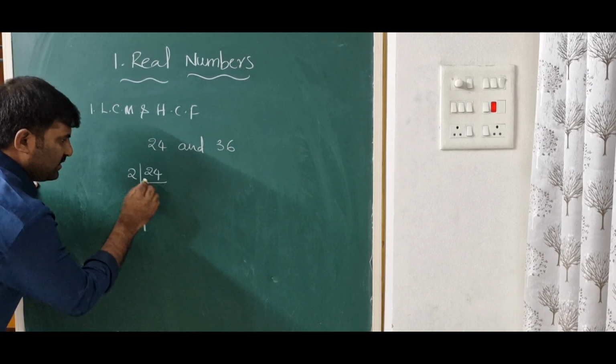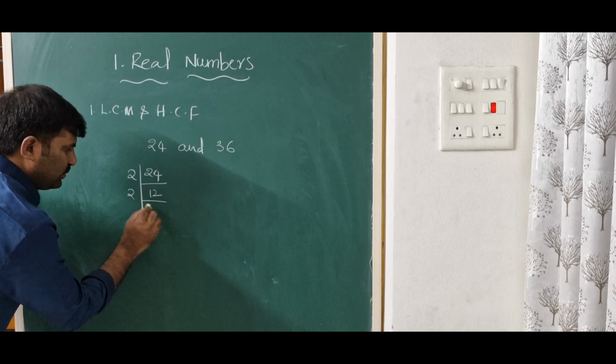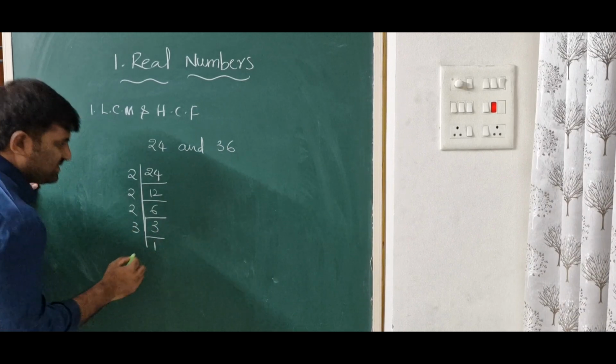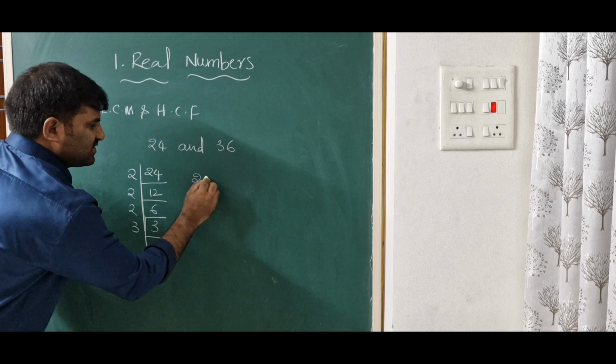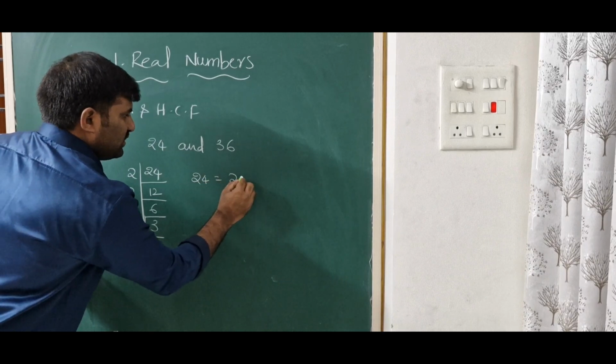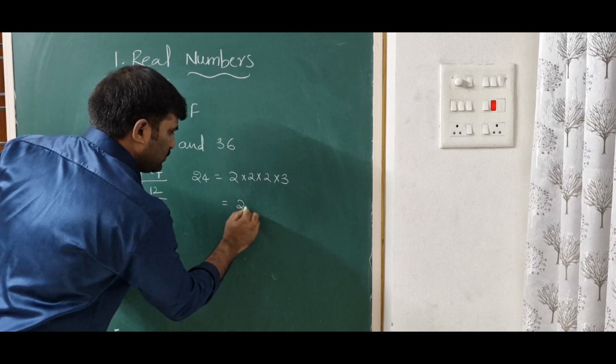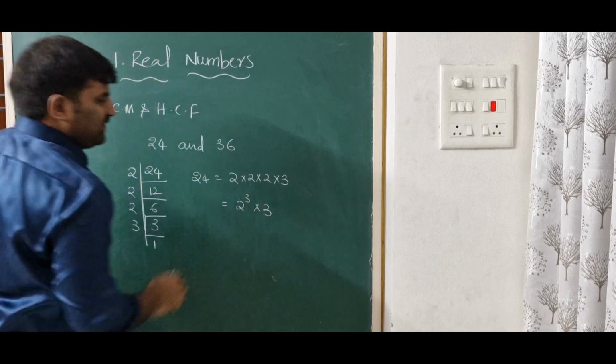24, how can you write? 2 12s are 24, 2 6s are 12, 2 3s are 6, and 3 1s are 3. Now if you want to write the prime factorization of 24, you can write it as 2 into 2 into 2 into 3, or you can write it as 2 cube into 3. Like this we need to write.